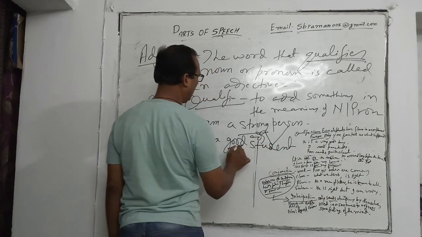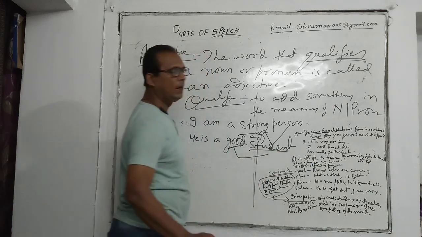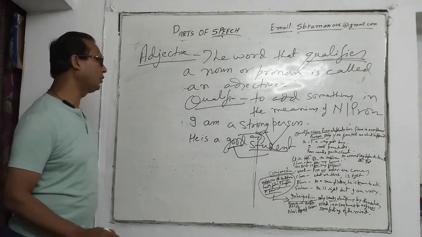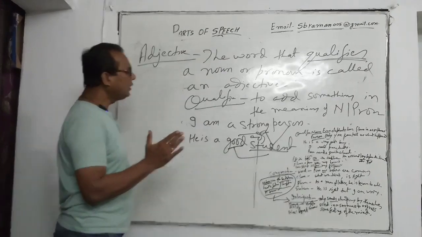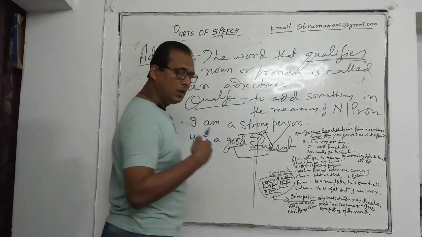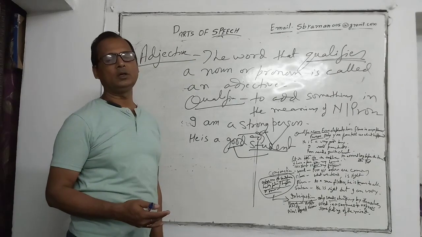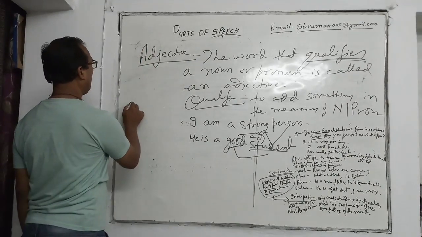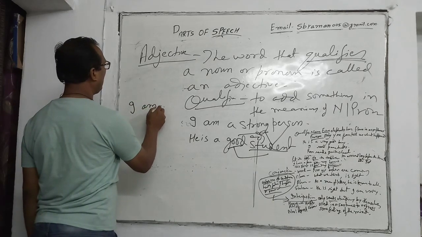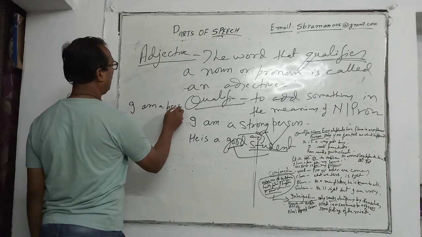Here good has qualified a student, has added something in the quality of a student. Means when there is no quality in a noun and then when we add something, it is called adjective. As example, again, I am a person.